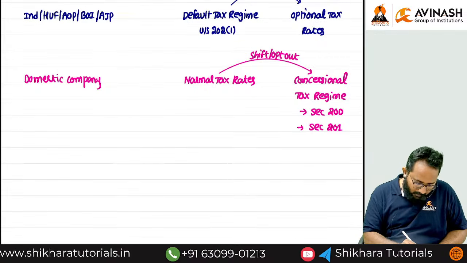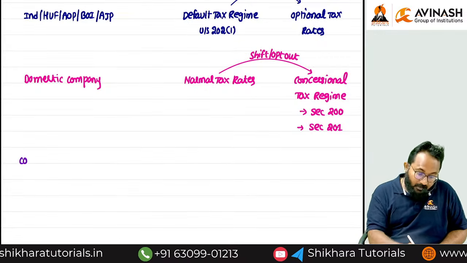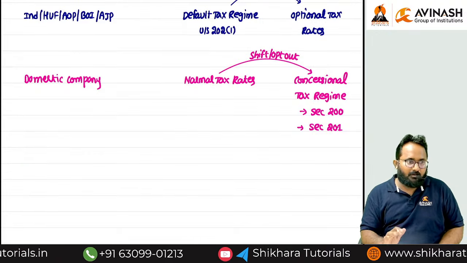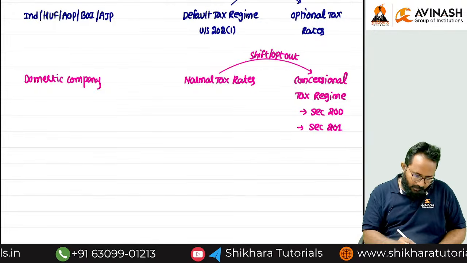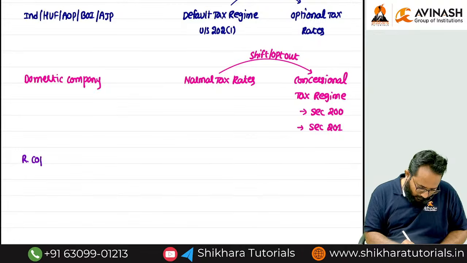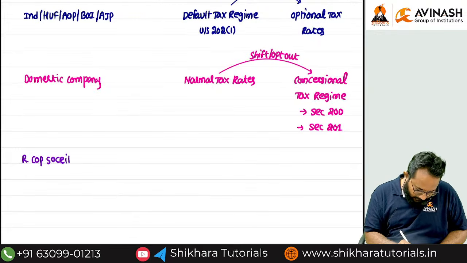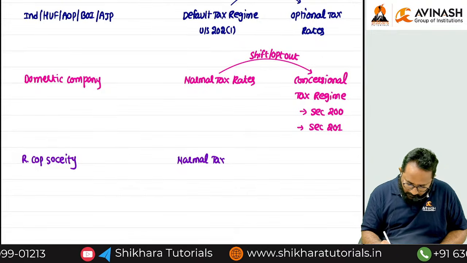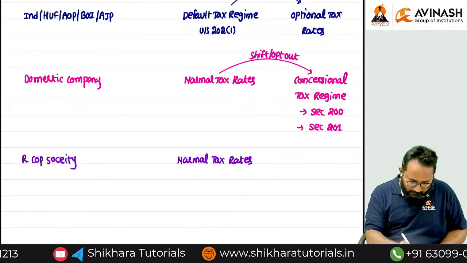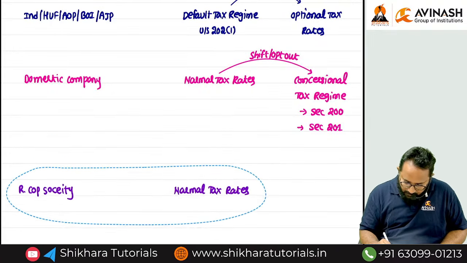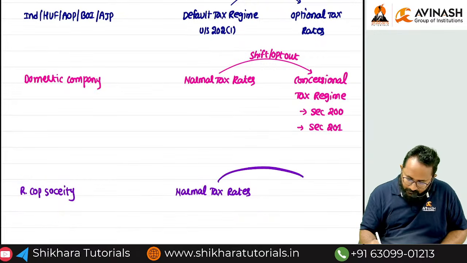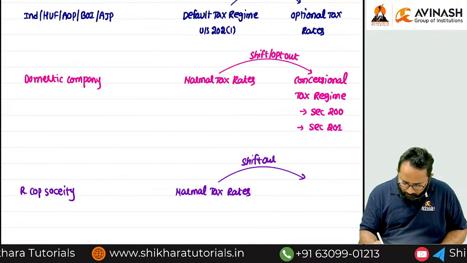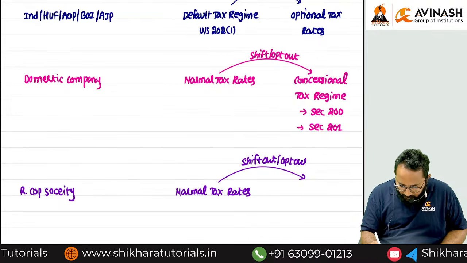Next, can you tell me what is that option? You can write it down. Cooperative society. No, resident cooperative society. If it is non-resident, only one regime. Okay. Resident cooperative society, generally what? Normal tax rates. Then if they want to shift out or opt out, possible? Yes, possible. Can you tell me what are the rates?